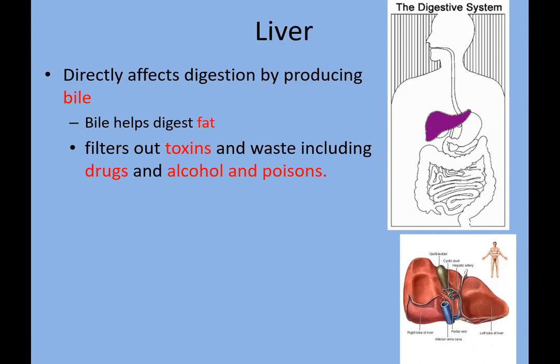Bile has certain enzymes which help in digestion of fats, and it works as a filter because it filters out toxins, drugs, or poisonous things that are harmful for the body. So without bile, the body won't be able to filter out the toxins.